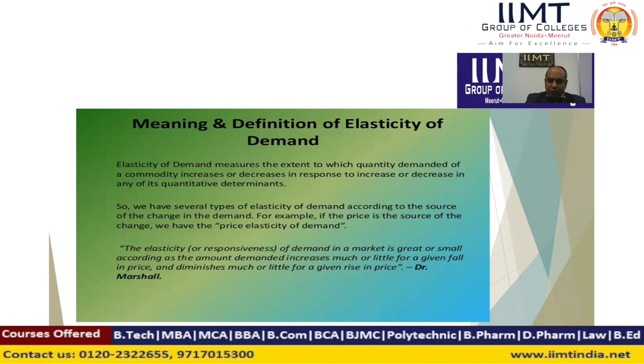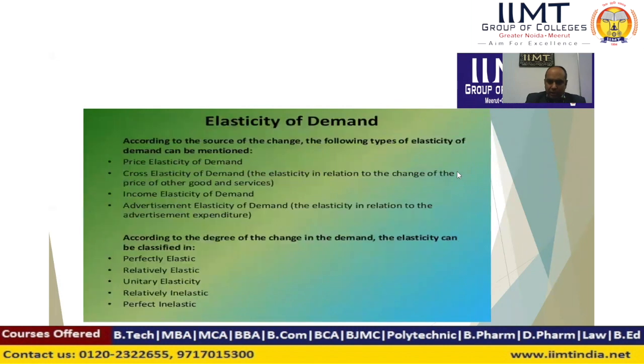The simple meaning and definition of elasticity of demand is that the quantity demanded of a commodity increases or decreases in response to an increase or decrease in price. The types of elasticity of demand are the following: price elasticity of demand, income elasticity of demand, and cross elasticity of demand. These types are based on the determinants of demand: price, income, cross elasticity, and relative commodity price. These divide elasticity of demand into different types.